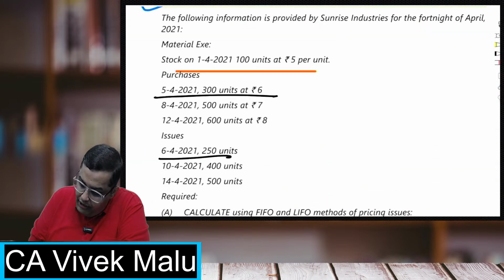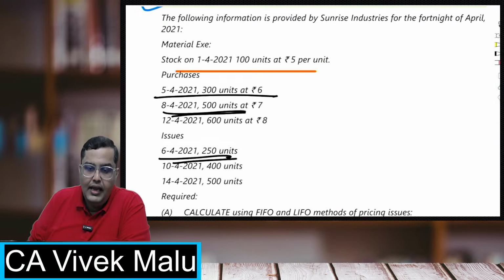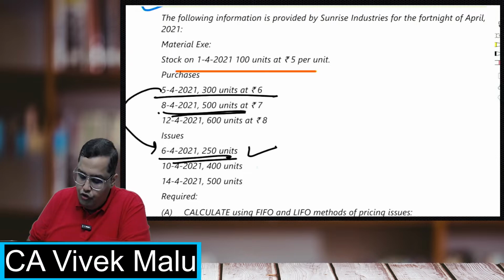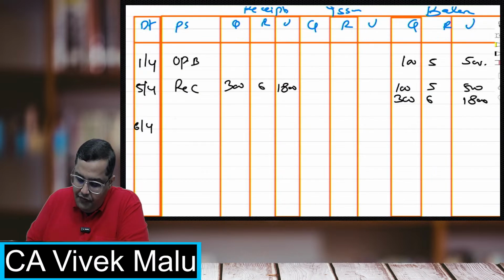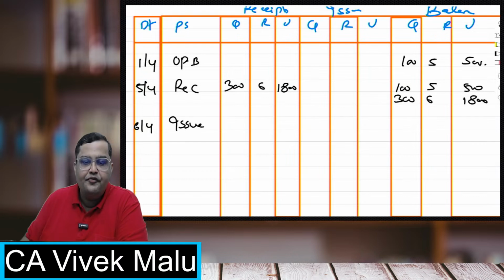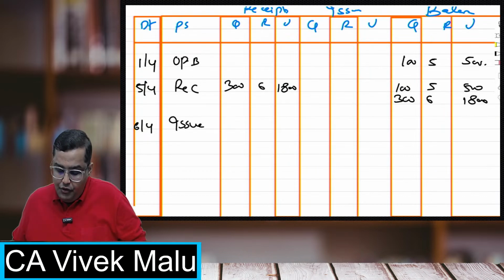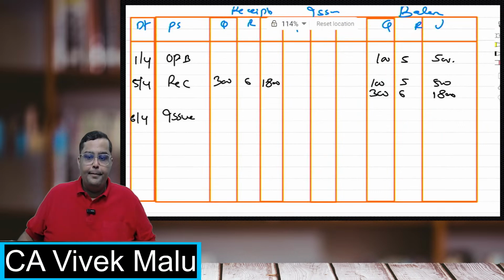Now can you tell me, if on 6th of April I am issuing 250 units, and on 8th of April I am making a purchase of 500 units. I should make the entry obviously for 6th of April first, chronologically, after 5th April, then I'll get to the 8th April. So can you tell me this 250 units, which one shall I use? If I have to make an issue and I'm using a FIFO system, how will it be?